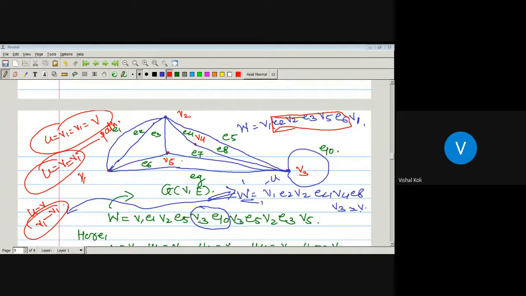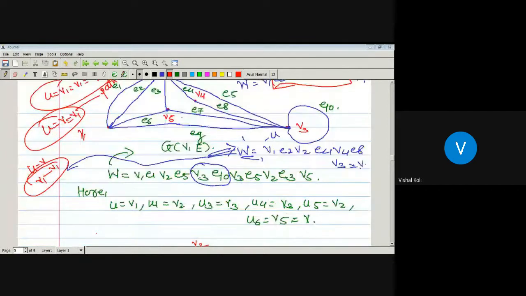Similarly, suppose there is a walk W which is nothing but V1, E1, V2, E2, V1, E6, V5.